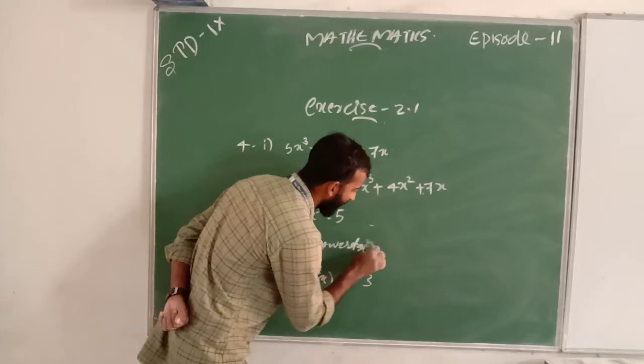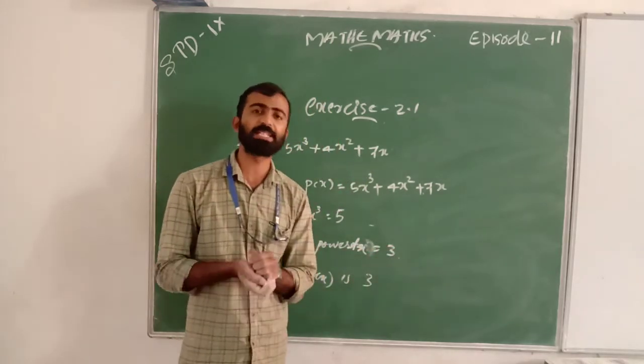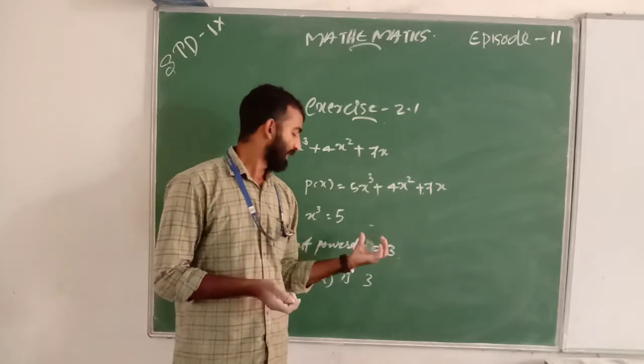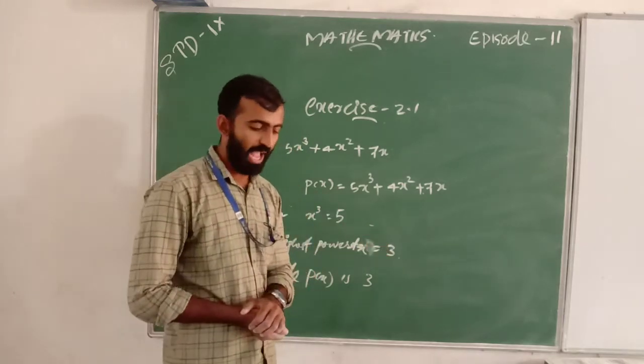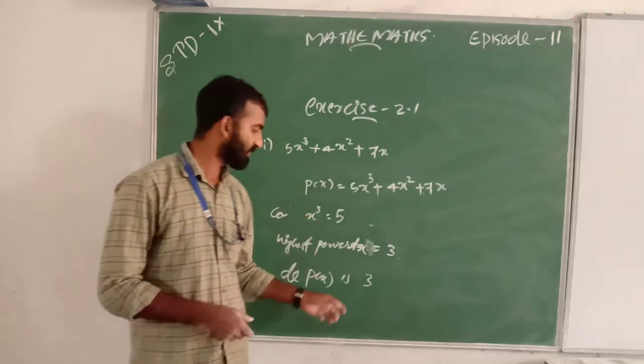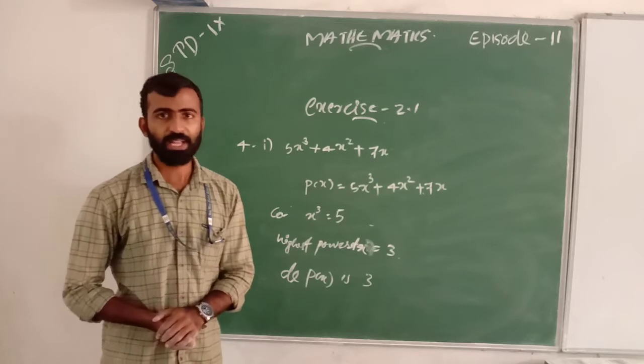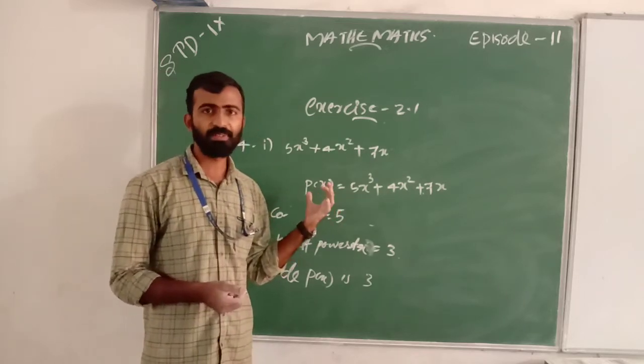The highest power of x is 3. What is the degree of p of x? It is 3. Is it clear? Okay.